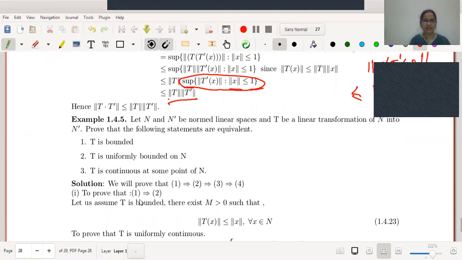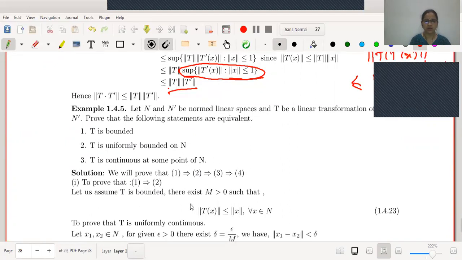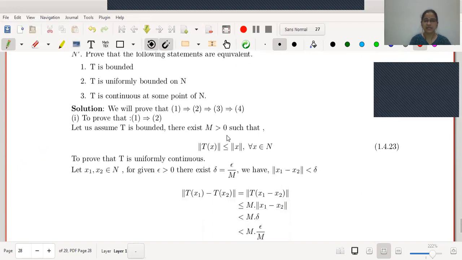First, we will go for proving 1 implies 2. Therefore, we will assume that T is bounded, and our aim is to prove that T is uniformly continuous on it, right? Therefore, what is the assumption? T is bounded. As T is bounded, there exists a positive constant M such that norm T of x is less than or equal to M into norm of x. Now, to prove that T is uniformly continuous, let me write the definition of uniformly continuous here.